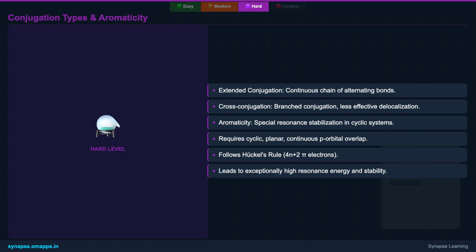Aromatic compounds, like benzene, are cyclic, planar, and follow Huckel's rule, 4n plus 2 pi electrons, exhibiting exceptional resonance stabilization far beyond typical conjugated systems. This unique stability defines their chemical behavior.